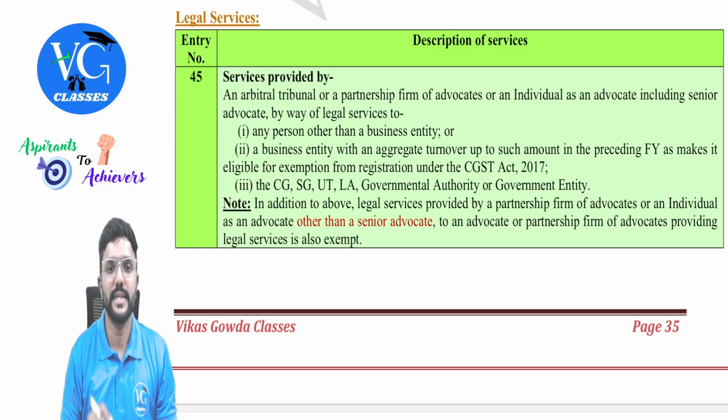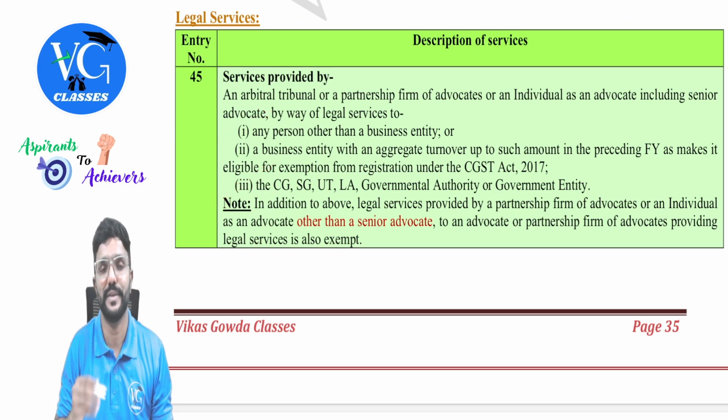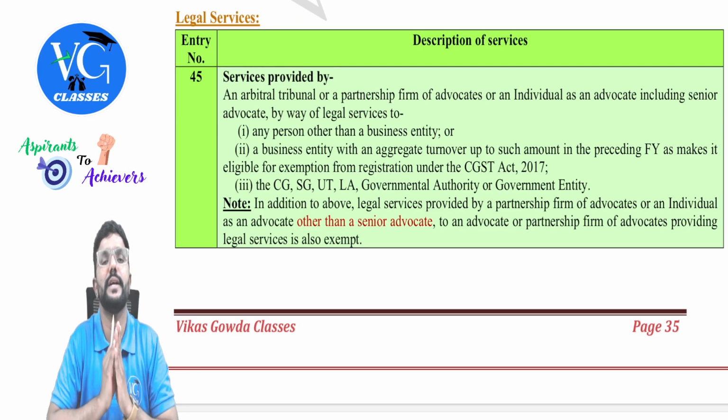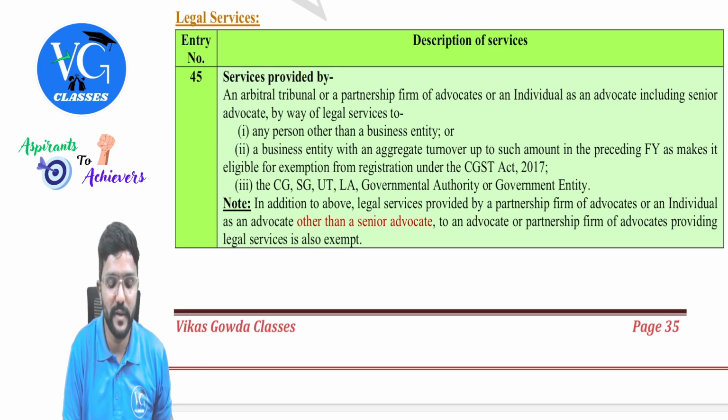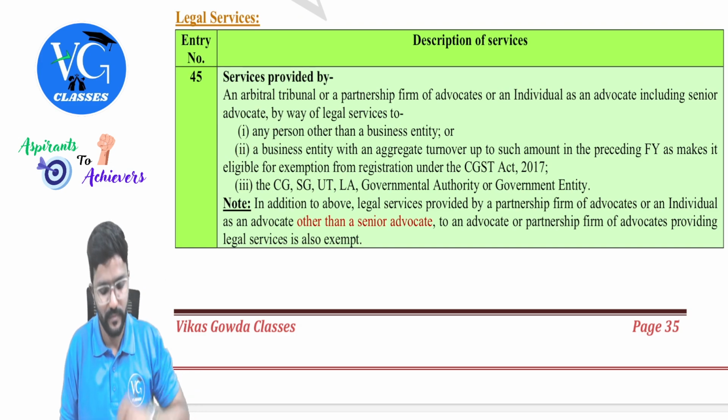The last one: the central government, state government, union territory, local authority, government authority, or government entity. Guys, for the first one and the last one, there is no condition, whereas for business entity, there is a condition.